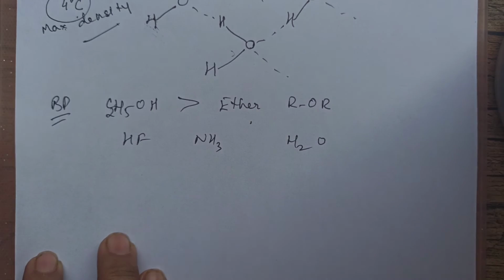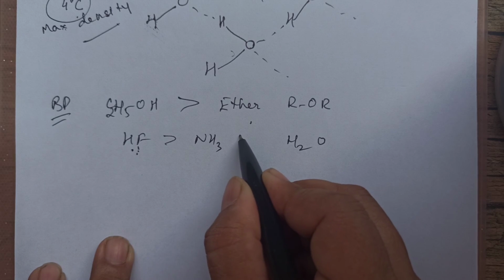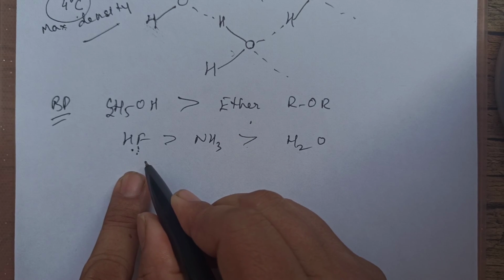Which has more H bonding? Obviously this one. This is the more electronegative element. This will have more intermolecular H bonding. Hydrogen bond will be strong.